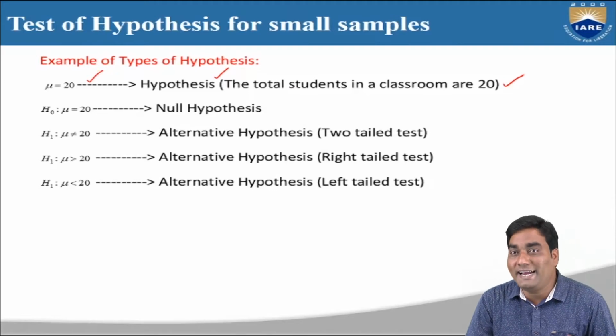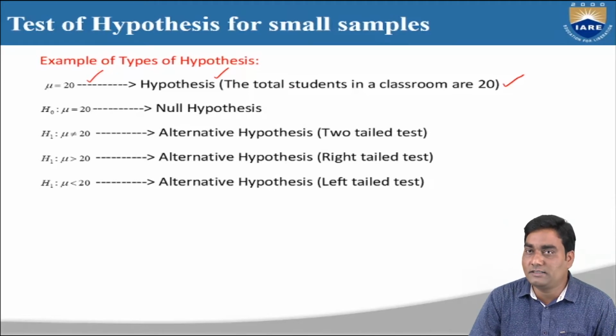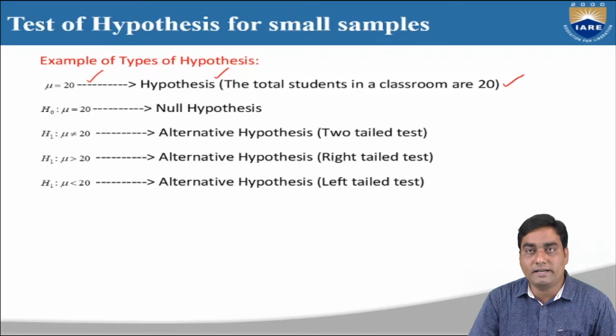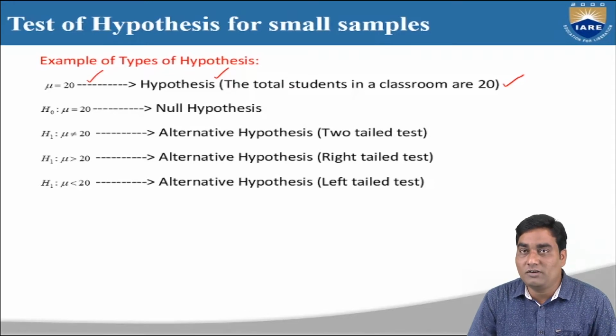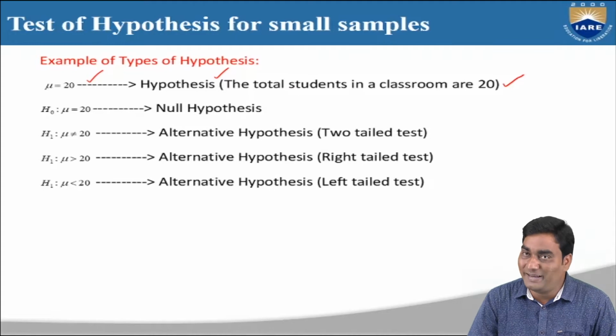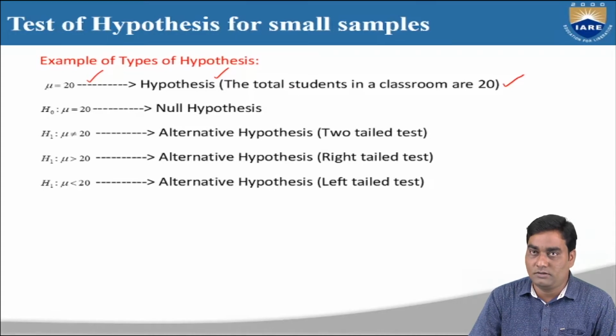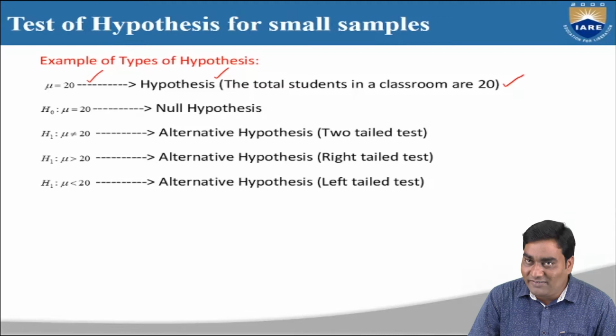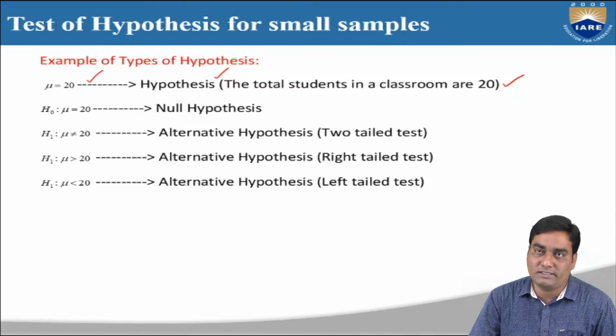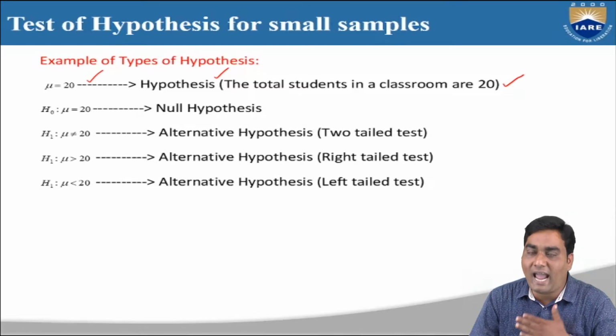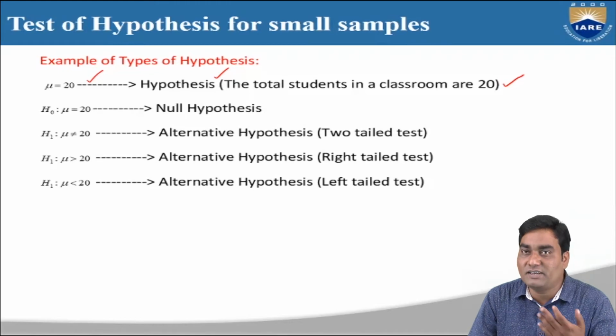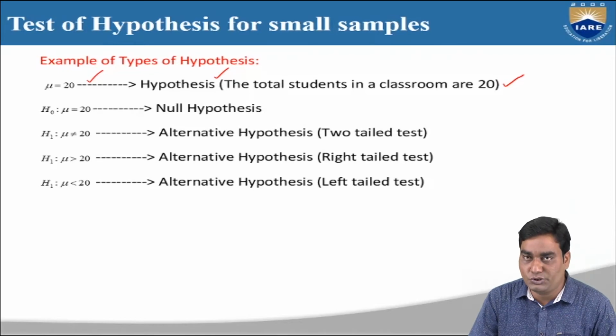Now, how to write the null hypothesis and the alternative hypothesis based on our statement? Earlier we discussed that null hypothesis means we have to assume the given statement is true. What is our statement?